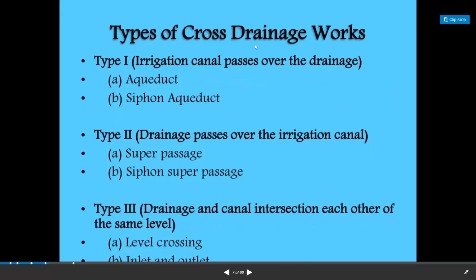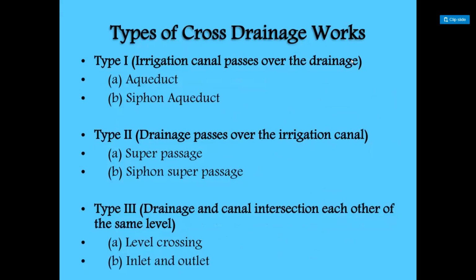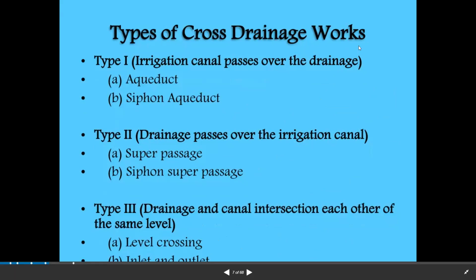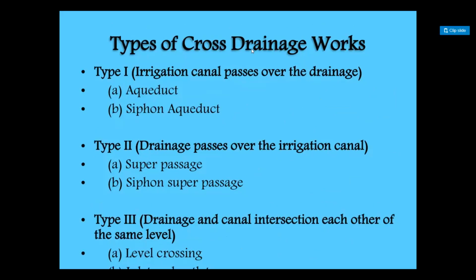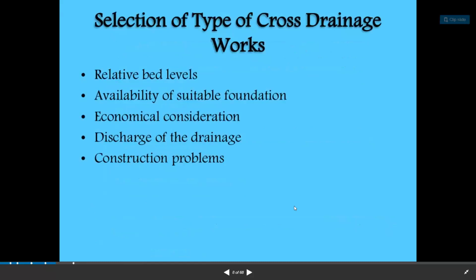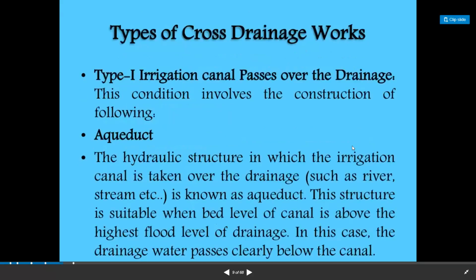Okay, so these two types. When the drainage and canal are crossing at the same level, in that situation we're going to construct a level crossing and inlet and outlet sections. So we'll see one by one. What is an aqueduct? What is a siphon aqueduct? We'll discuss this afterwards, but first we'll discuss what an aqueduct is and what a siphon aqueduct is.